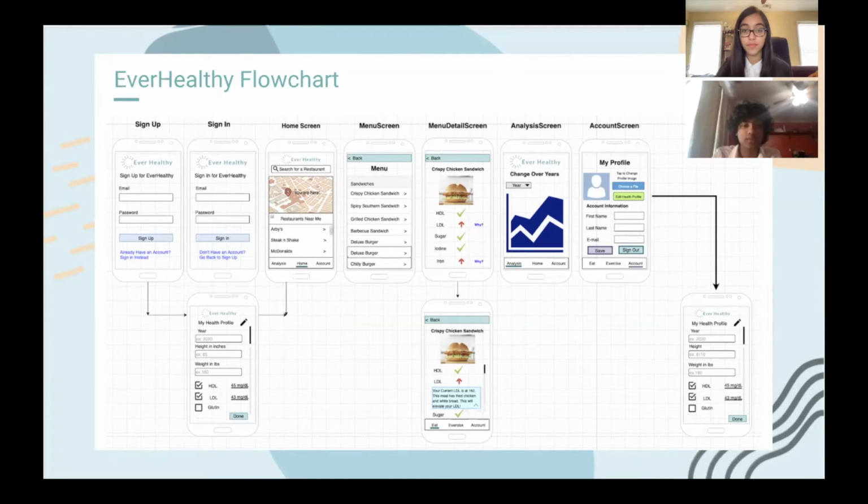Another feature that makes Everhealthy unique is that it's cross-platform, meaning it can be run on both Apple and Android devices. When designing the app, we first started out with some sketches of what we would want the UI to resemble. Then, to make our ideas more concrete, we used the app Just in Mind to design and create the UI on a computer. Finally, we laid the UI out for each screen on a flowchart and connected them to resemble how we would want our app to flow.